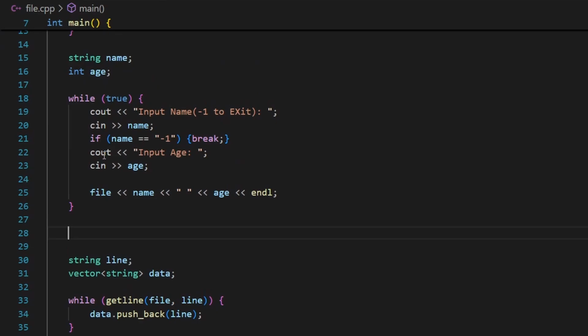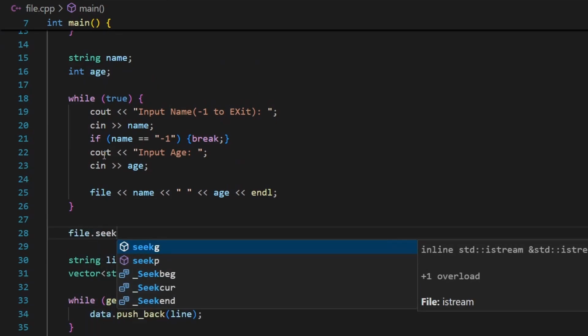Well, there is actually two functions to do this. If I say file.seek, g or p, as you can see, there's those two functions. Now, what's the difference? Actually, those two functions are similar to each other. The seekp right here is a function that is used to change the location of the cursor, but it's only used for an ofstream object. And seekg right here does the same thing as seekp, but it's used for an ifstream object, okay?